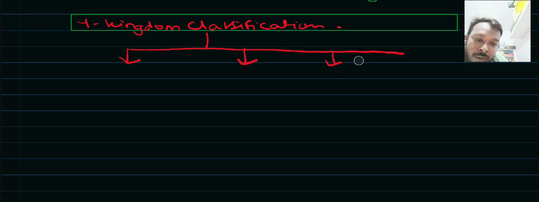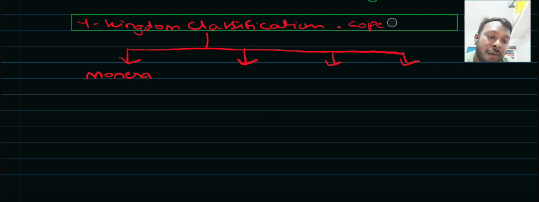The first category is Monera. In the four kingdom classification system, we see the emergence of a new kingdom, the Moneran kingdom. This classification was given by Copeland. Copeland was the scientist who gave this four kingdom classification system.